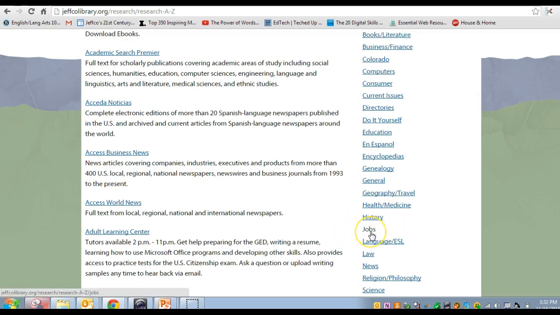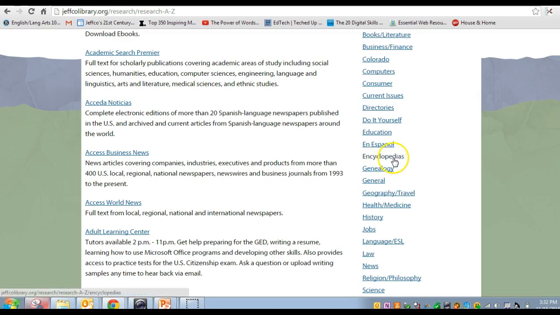If you're looking for a summer job or you want to do some career development, you might look under jobs. You might find some interesting things over here if you're looking for test taking purposes at the Adult Learning Center. I know a few of you have mentioned trying to get your GED. Good chance to check that out and see what's involved. Do-it-yourself projects, there's some Espanol things here, and encyclopedias.